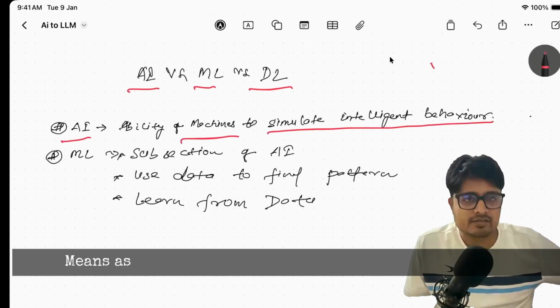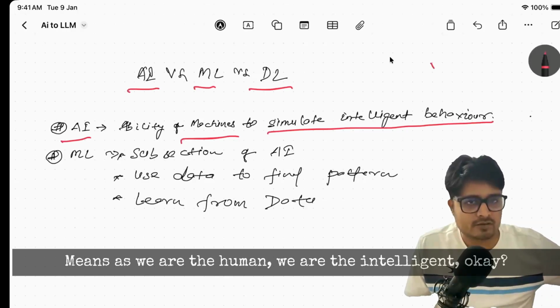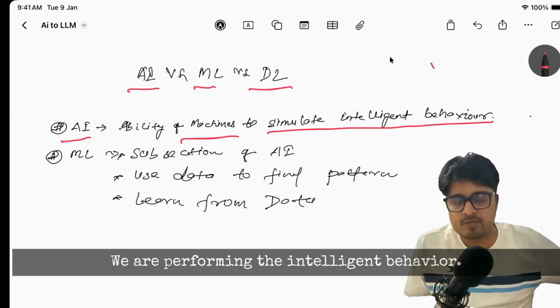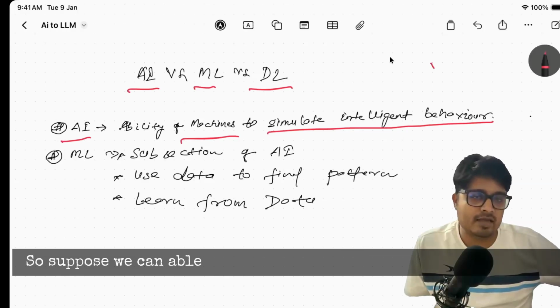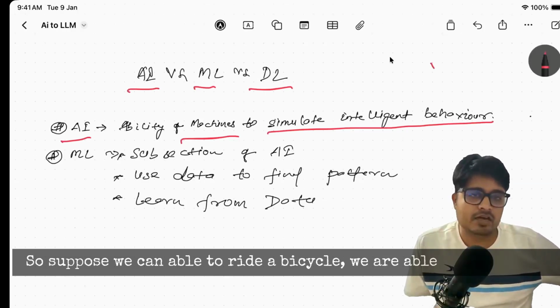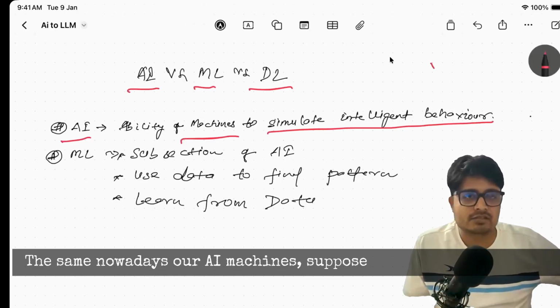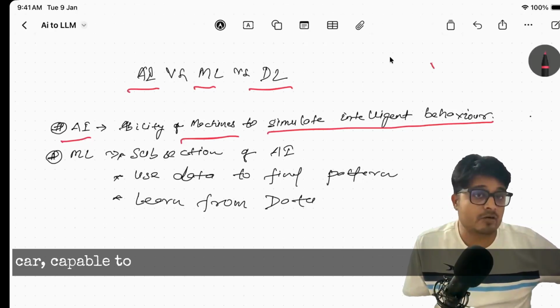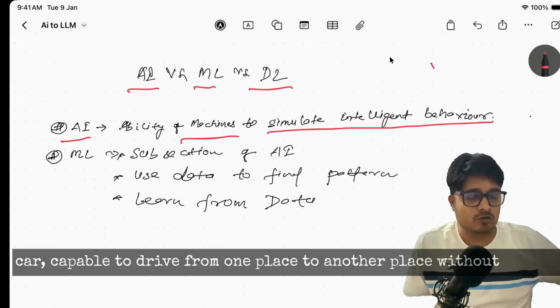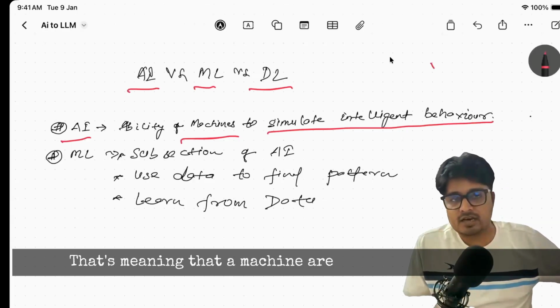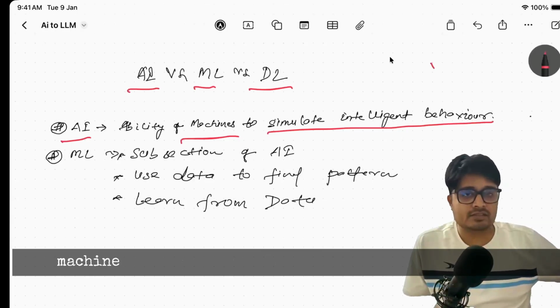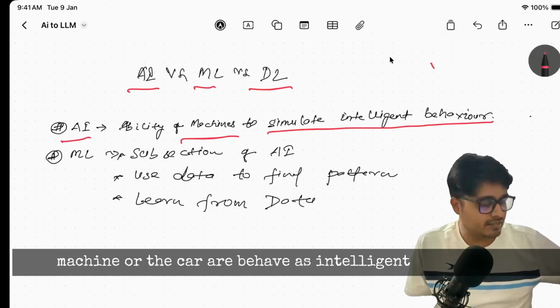We humans are intelligent, and we perform intelligent behavior. Suppose we are able to ride a bicycle, we are able to drive a car. The same nowadays with our AI machines, like a self-driving car, capable of driving from one place to another without a human. That means the machine or the car will behave intelligently.